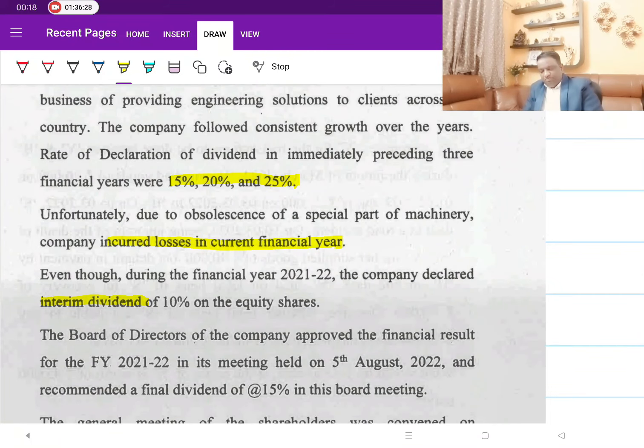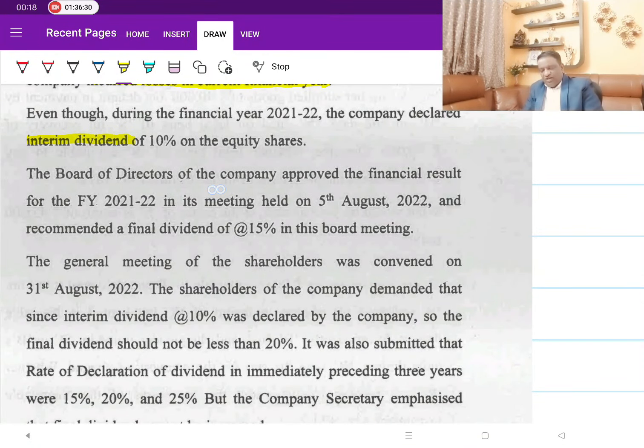Now let's continue. The board of directors approved the financial results for the financial year 21-22 in its meeting held on 5th August and recommended a final dividend of 15%. So the board has recommended 15%. In the general meeting convened on 31st August 22, the shareholders demanded that since the interim dividend of 10% was declared, the final dividend shall not be less than 20%. So the whole catch is that the board has declared 15%, but the members want 20%. So it is our very basic concept.